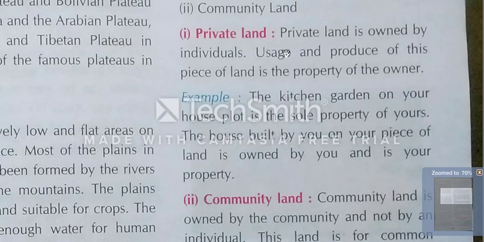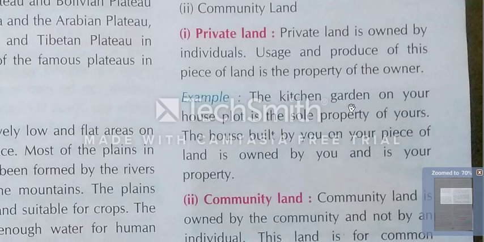A single person, an alone person. For example, the kitchen garden on your house plot is the sole property of yours. Sole is a new word you have found here, and sole means alone. It is also a synonym of individual: sole, alone, single.